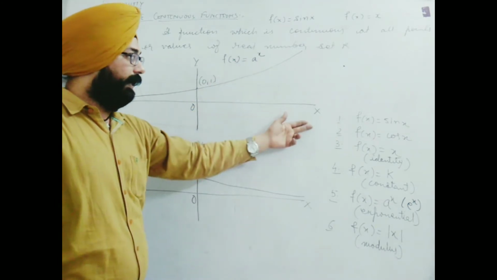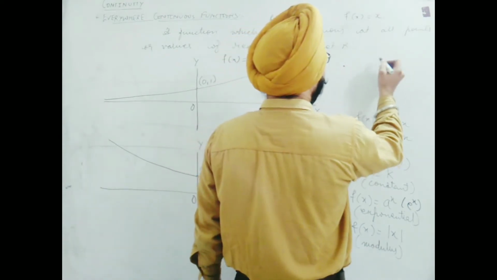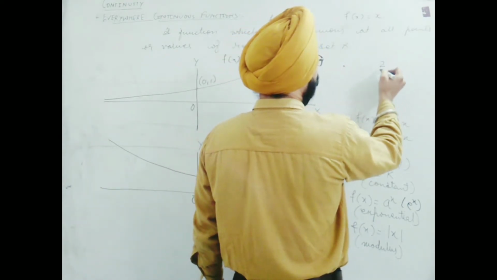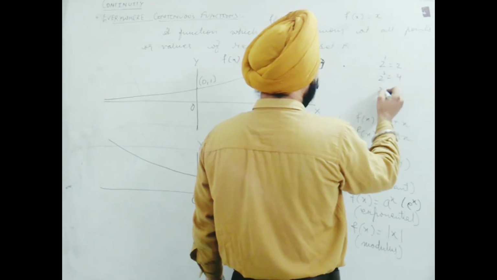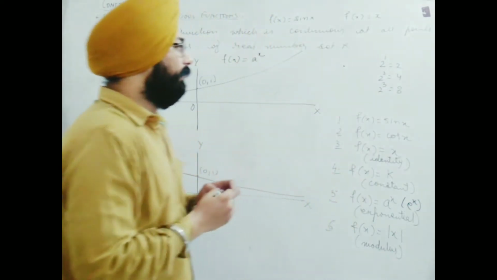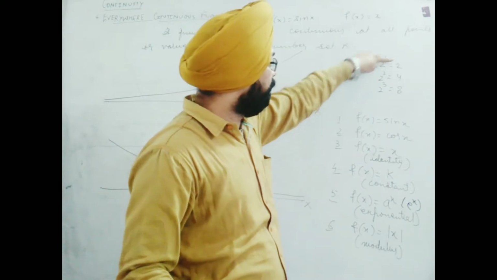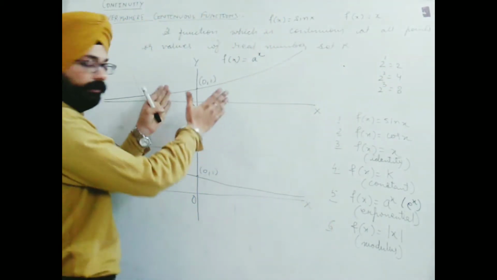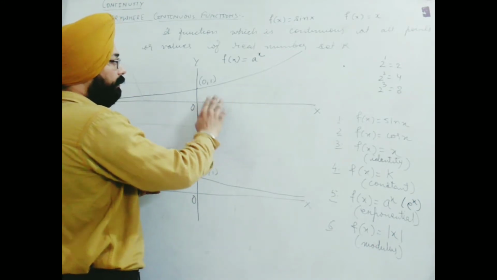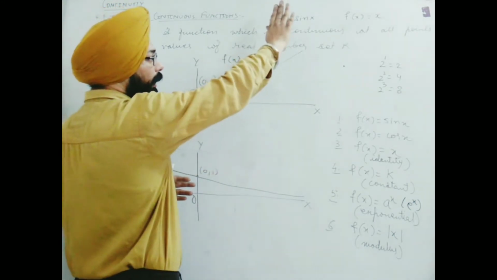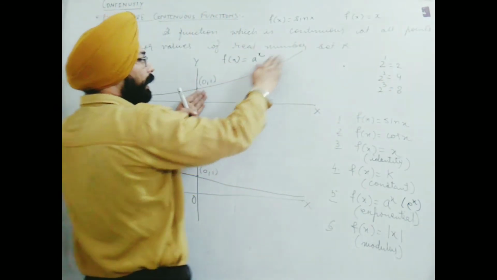If I take greater than 1, then obviously as I move towards infinity in negative direction of x-axis, what I mean to say, let me explain. Suppose value of a I take 2, and 2 raised to the power 1 will be 2, 2 raised to the power 2 will be 4, 2 raised to the power 3 will be 8. What does it mean? You see, as I am moving towards positive direction of x-axis, these values also are increasing. So you just see in this graph, as I am moving towards positive direction, the value of y also going up. It shows that in positive direction this graph will go up.